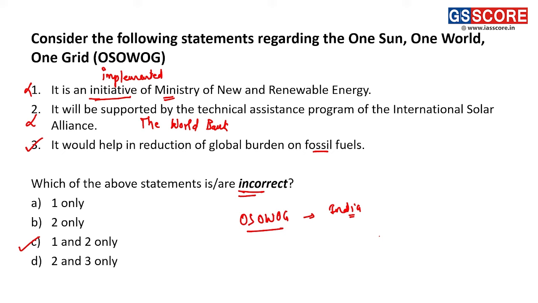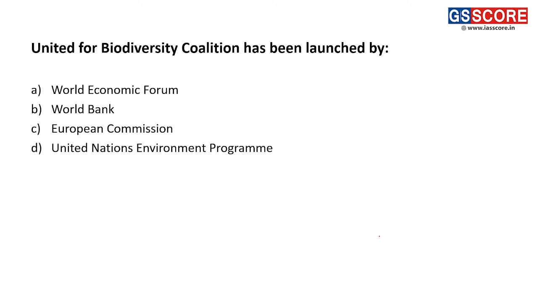Next now. Next question is, United for Biodiversity Coalition has been launched by which of the following? It has been launched by the European Commission. The United for Biodiversity Coalition is a coalition of zoos, aquariums, botanical gardens, national parks, etc. from across the world, and it was initiated by the European Commission, EC.